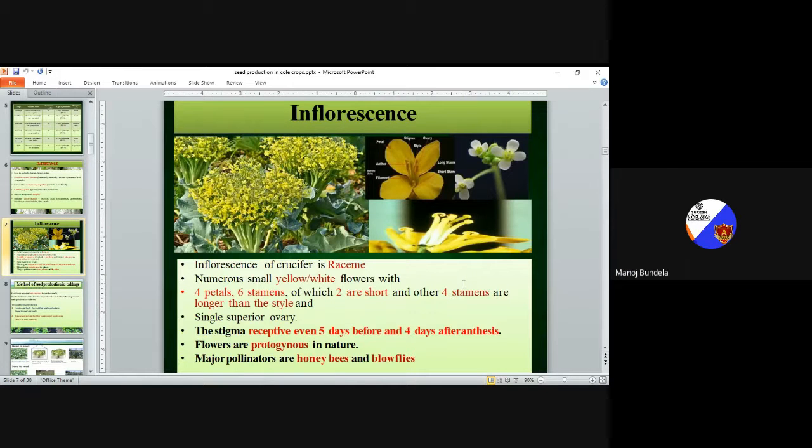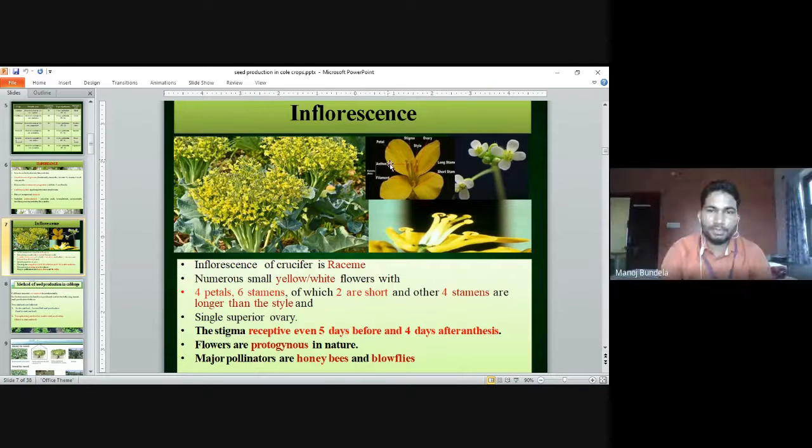Inflorescence. These are the colored petals. Below that, the sepals are there, then the style, stigma, and anthers. The male part is divided into two parts, anther and filaments. The female part is divided into three parts: ovary, style, and stigma.